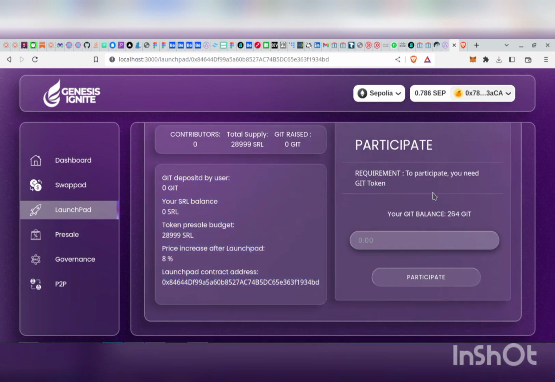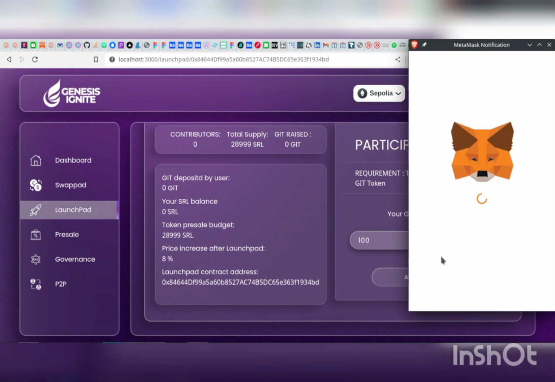So if this user wants to participate in this Launchpad, all he needs to do is specify the amount he wants to participate with. For example, let's say 100 tokens. Then he approves our contract, the amount. Our platform is designed in a way that if you want to participate in a Launchpad, we are expecting you to sign transactions twice.